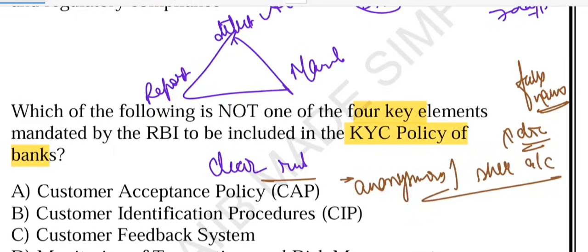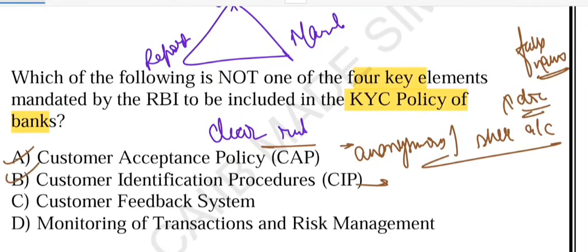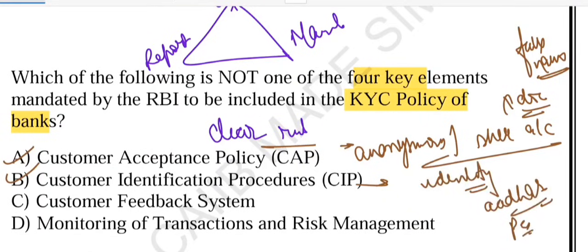Now option B says CIP. Yes, CIP is one of the key policies, because CIP means you verify the customer's identity. Think of it like showing your Aadhaar card, your PAN card or passport while opening a bank account. The bank uses these documents to confirm that you are a real person, not a fraudster. This is also a correct element of KYC.